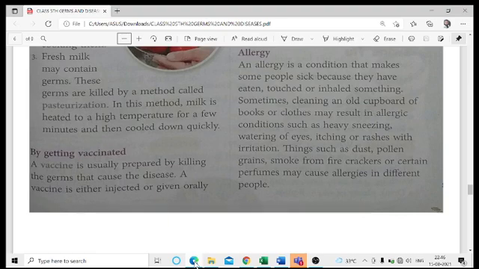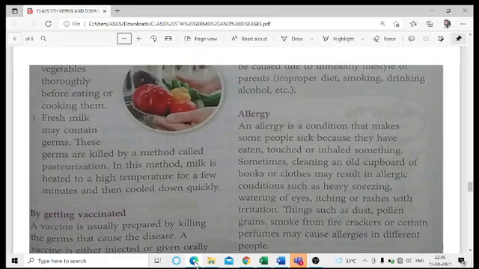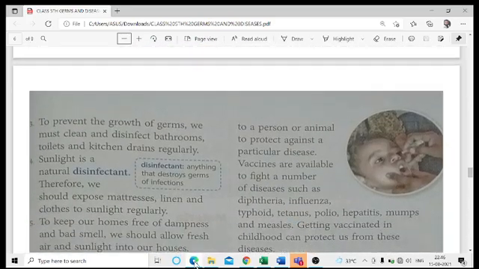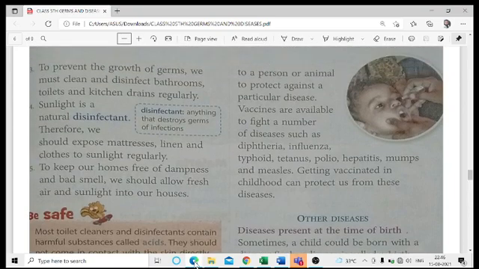The vaccine is usually prepared by killing the germs that cause the disease. A vaccine is either injected or given orally. When we are talking about the vaccine, either it will be injected with the help of injections, or it will be given orally, like in the case of the polio vaccine. The polio drops which you drink are also a type of vaccine, the oral form of vaccines. It is given to persons or animals to protect against a particular disease.